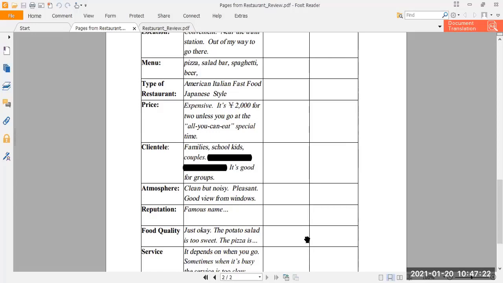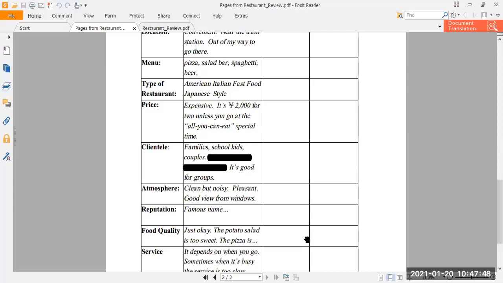So this is the price if you are two people and you go. If you eat and your stomach fills, they won't charge you more than 2,000 or 3,000. So it is relatively cheap, cheaper than many other restaurants which charge even 3,000 for one person.